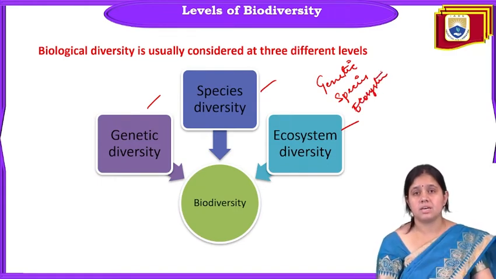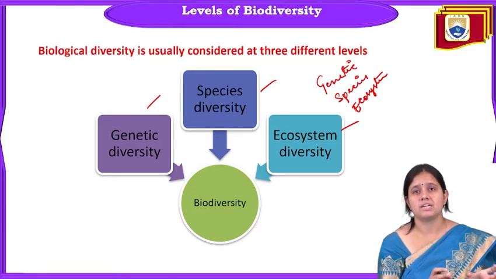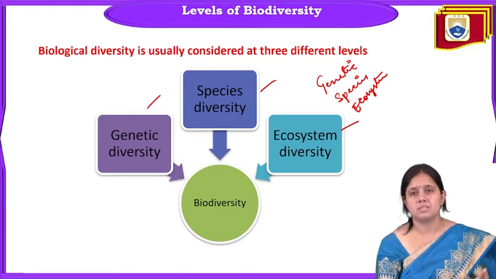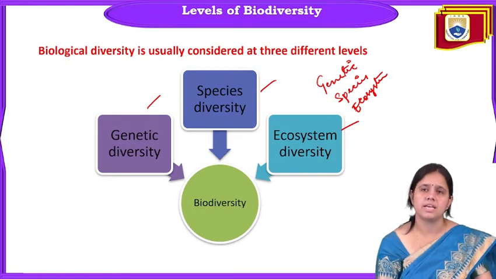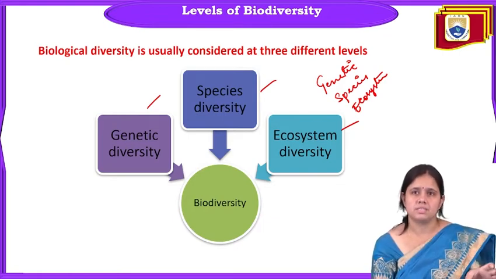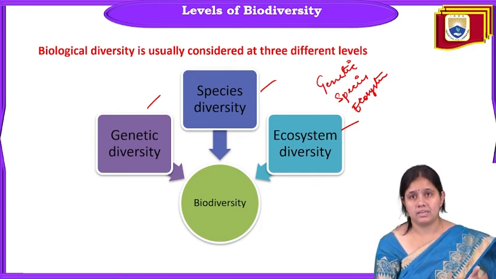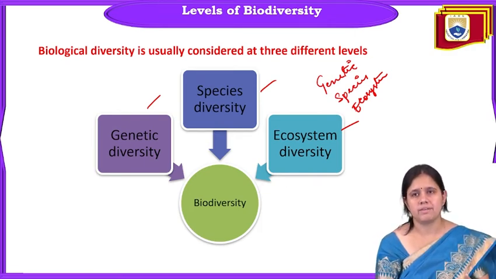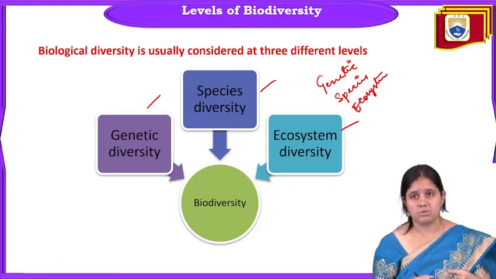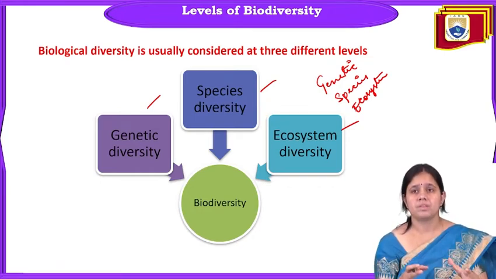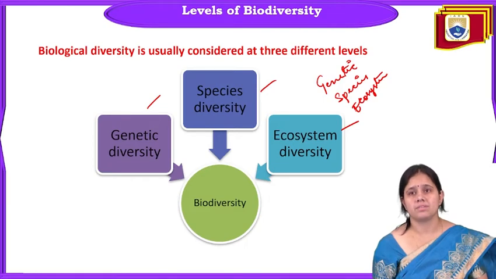Genetic diversity is nothing but the diversity among organisms on the basis of their genetic makeup. Like that, species diversity is nothing but the diversity among the species. Like if three different species are there, we call it species diversity. Like that, ecosystem diversity: two or three different ecosystems exist there, so they are called ecosystem diversity.